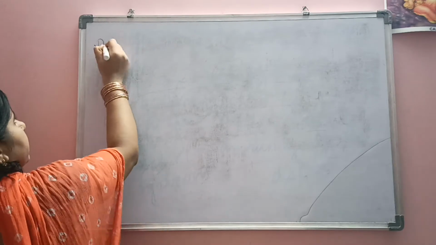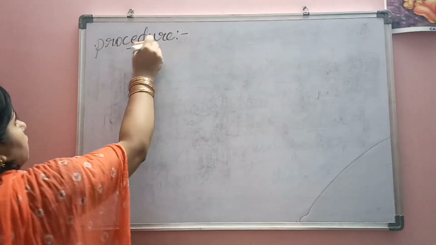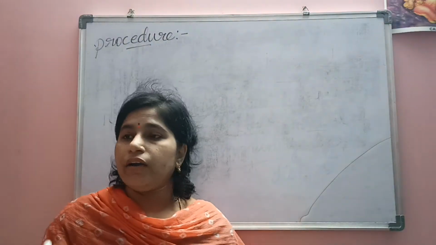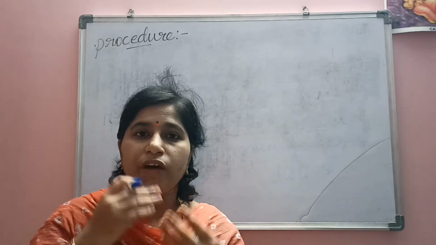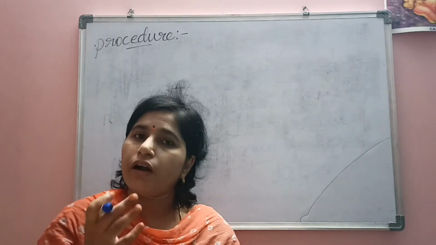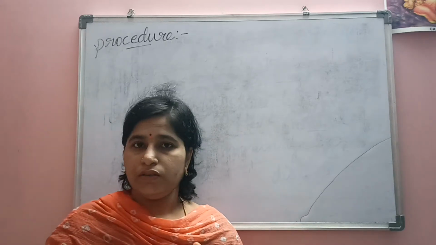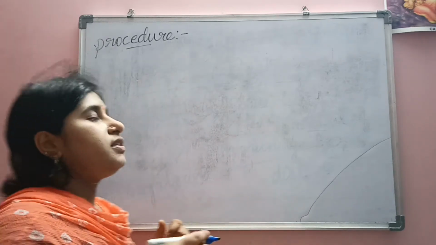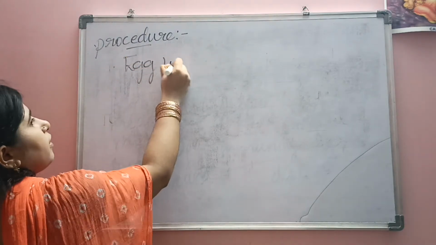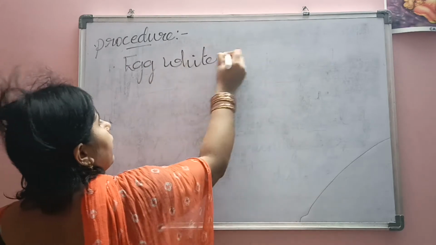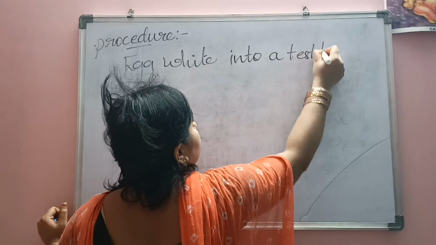The next step of the experiment is procedure. What is procedure? Procedure is the way we do the experiment, the steps we follow one by one in doing the experiment. So what is our first step? First we take egg white. We collect some amount of egg white into a test tube.